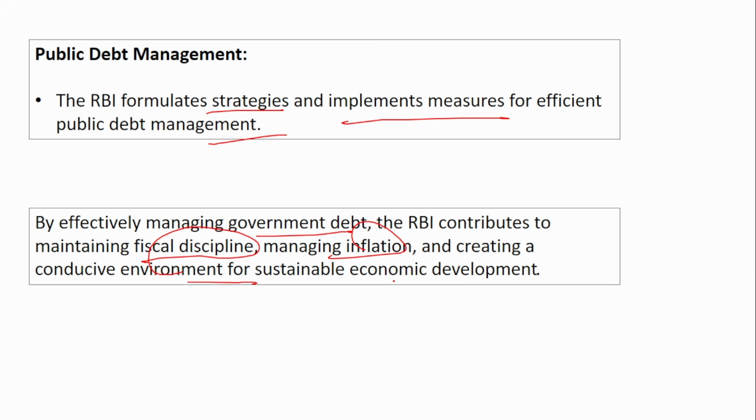Say the government wants 100 crores, and the interest rate it is willing to pay is say 9%. But if the RBI is able to raise or mobilize this 100 crores at just 7% interest, then obviously the government of India's expense will decrease, right? This in turn helps in fiscal management, and this is also helped by the Reserve Bank of India.